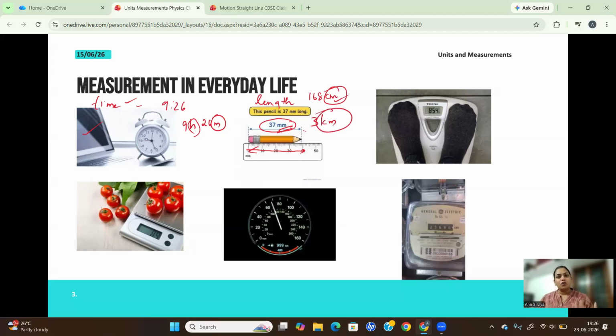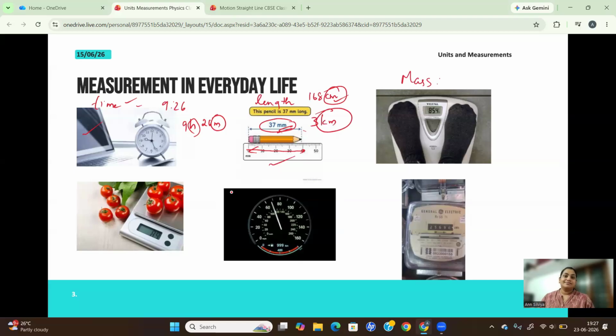So these are all the measurements. This length measurement we do every day, especially when you're doing mathematical geometry and all. You'll be using this a lot, right? So that's length. Next one, mass.